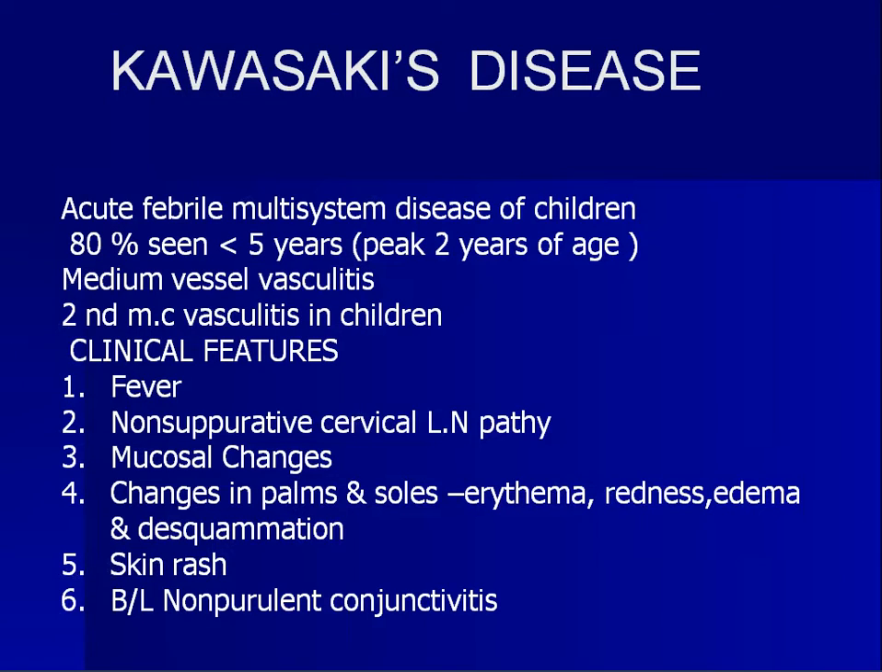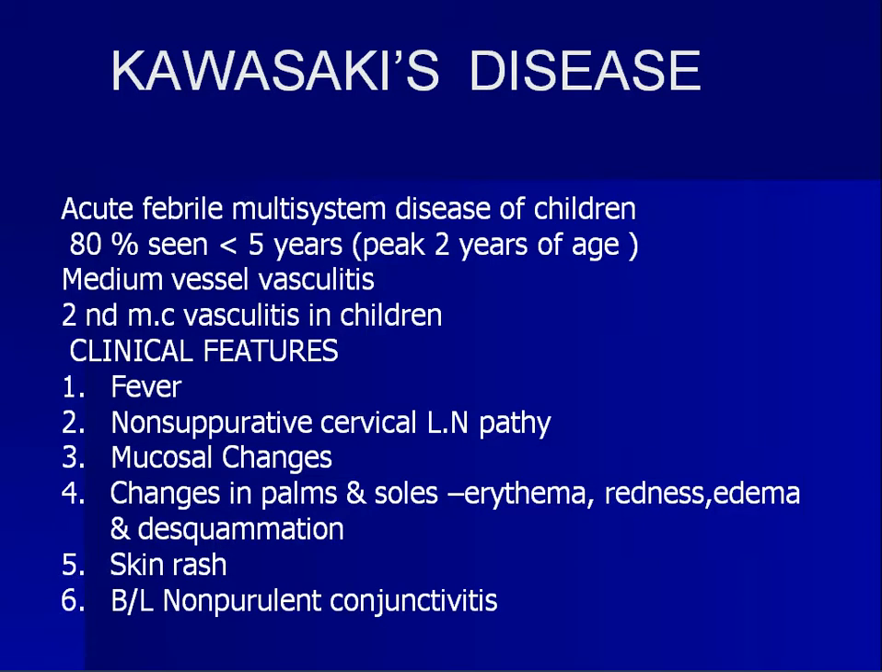So the other medium vessel vasculitis is Kawasaki disease, and it is an acute febrile multi-system disease of children. It is seen mostly in children less than 5 years of age, the peak being at 2 years of age. It's a medium vessel vasculitis, and the second most common vasculitis in children.